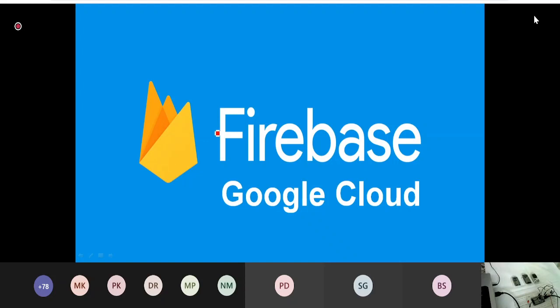But there are many options available in Google Cloud, in Firebase itself. There are many options in the Pro plan, where you have to purchase so many things to host and store a large amount of data, and to monitor. So I will not go there. That's why I said we will not make things complex here. We'll try to keep it as simple as possible.